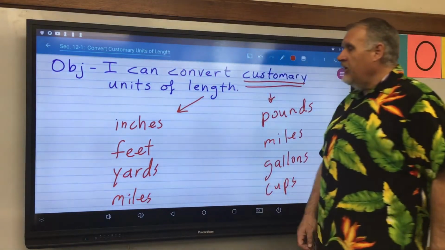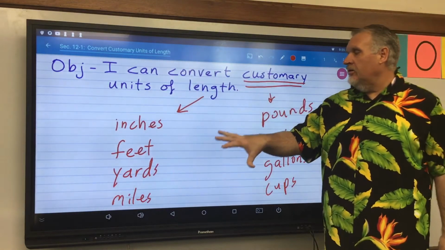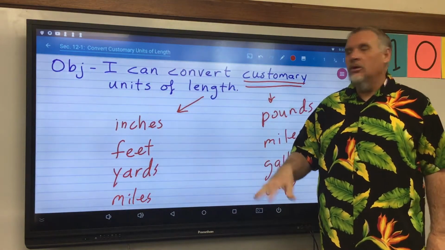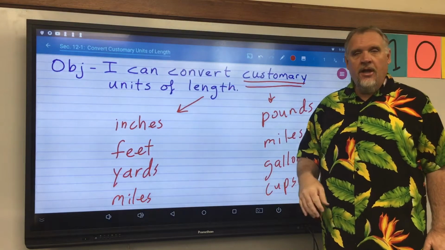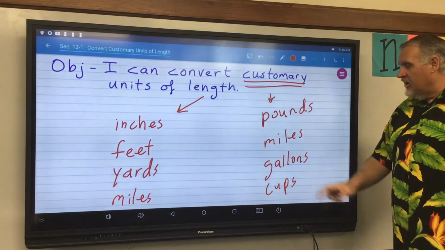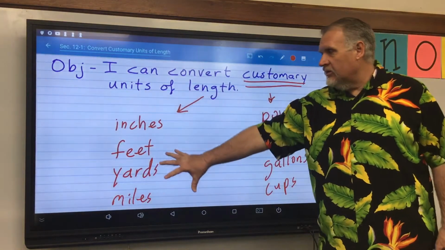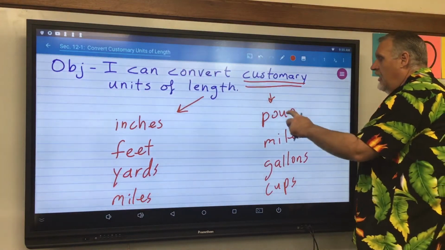So these are the 4 customary units of measure related to length. We'll focus on pounds another day, and gallons another day, and cups another day. Today we're focused on these 4.